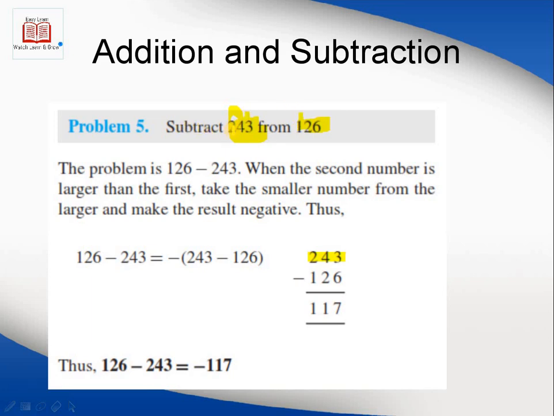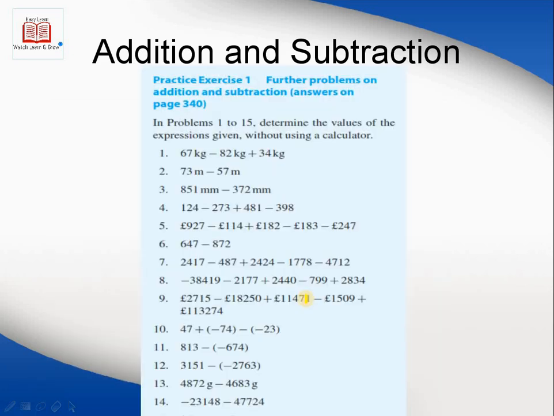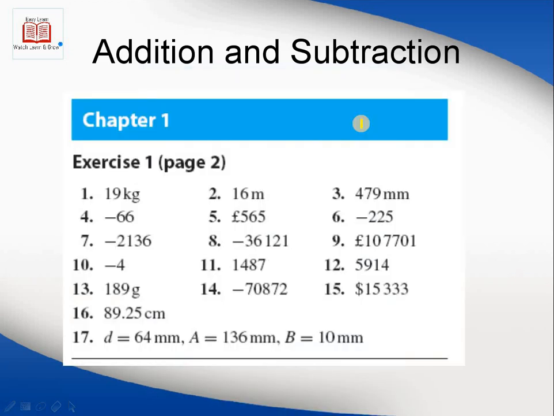But in the question they said subtract 243 from 126, so what we can do right now is the reverse process, that is, we can subtract 126 from 243, but at the end, because we did it contrary to the statement, we have to mention the negative sign. So this is the process we can solve this. 3 minus 6, we cannot subtract 6 from 3, so we borrow from this 4 and it becomes 3. We can write out 3 by cutting it here, and so on. This is the process. At the end, this is a practice exercise, and the answers are also available.